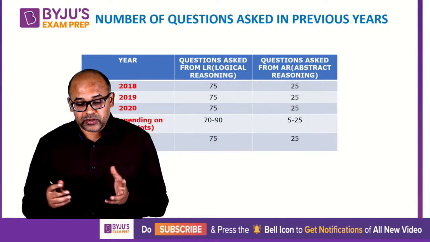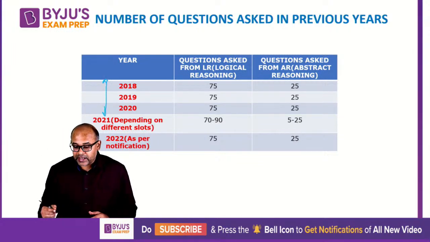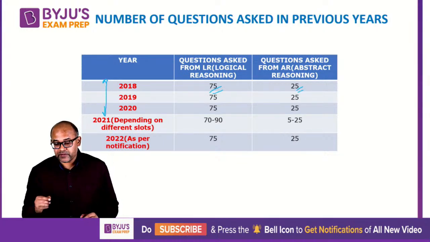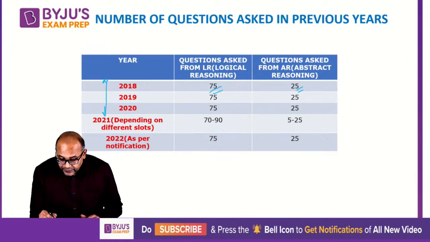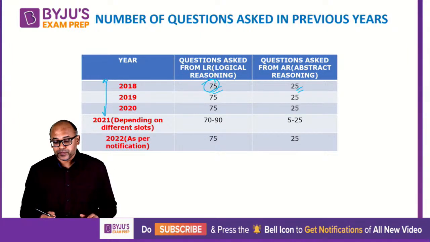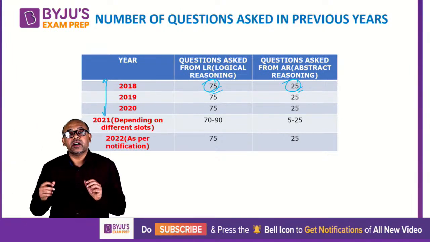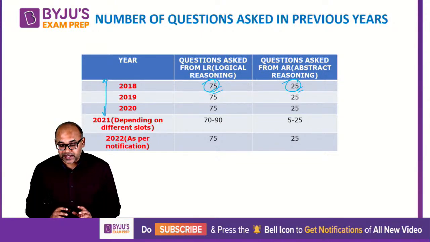If you go back to the last 3-4 years, in 2018, 19, 20, the pattern has been very consistent. 75 questions and 25 questions, a sum total of 100. 75 come from logical reasoning and 25 come from abstract reasoning. Now you might want to know what is the difference between these two, abstract reasoning and logical reasoning.